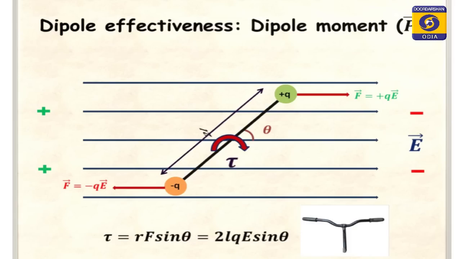You are seeing this figure, a couple of forces will act, that means torque is produced. So, due to torque, the dipole rotates like a cycle handle also. You know torque is R cross F, that means it depends upon the charge separation and the quantity of charge. The more the separation or the more the quantity of charge, the more will be the torque, and that will be more effective.